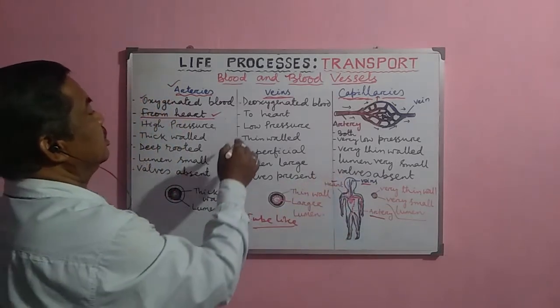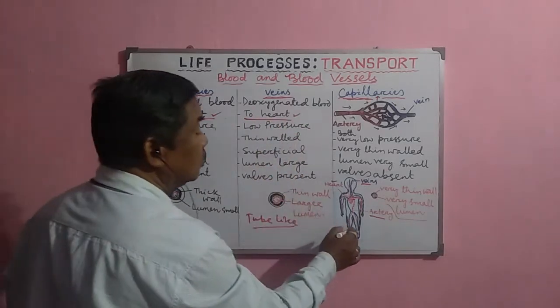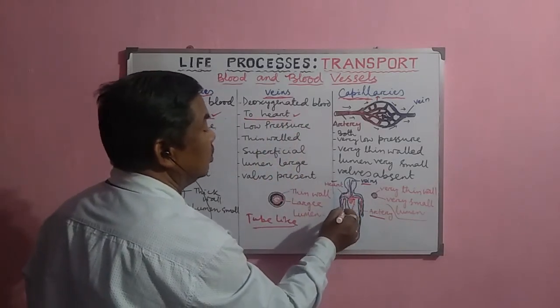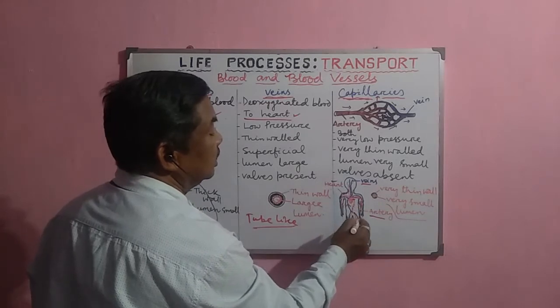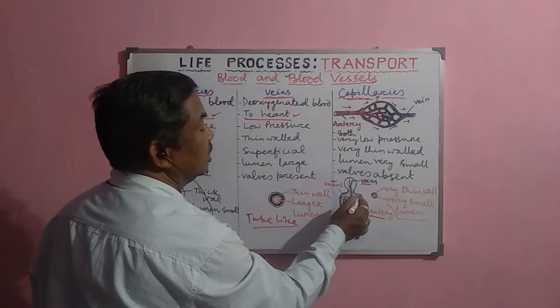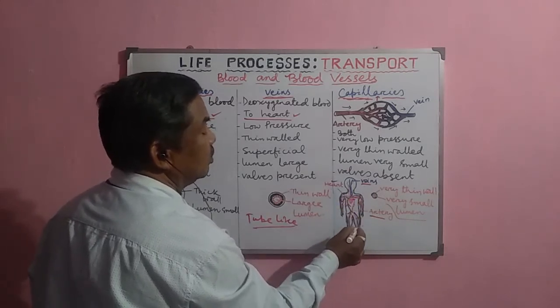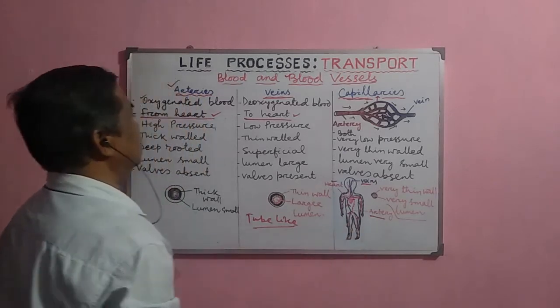Now the veins carry the blood from different parts of the body to the heart. Normally the blue blood vessels carry the blood to the heart, whereas the arteries, the red color, carry the blood from the heart to the different parts of the body.